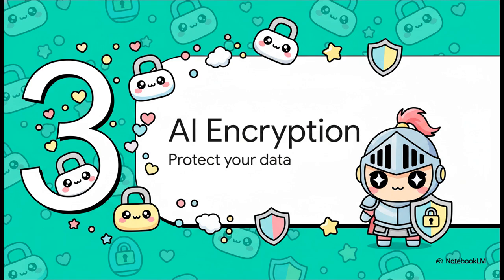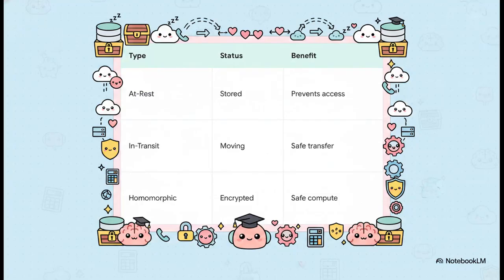That brings us to pillar number 3, AI encryption. Now, what's really interesting about this slide is how it frames encryption as your technical shield when you're managing vast lakes of data. Notice the crucial distinction between these 3 specific types here. You have at-rest encryption, which secures data while it's just sitting there in your storage databases.